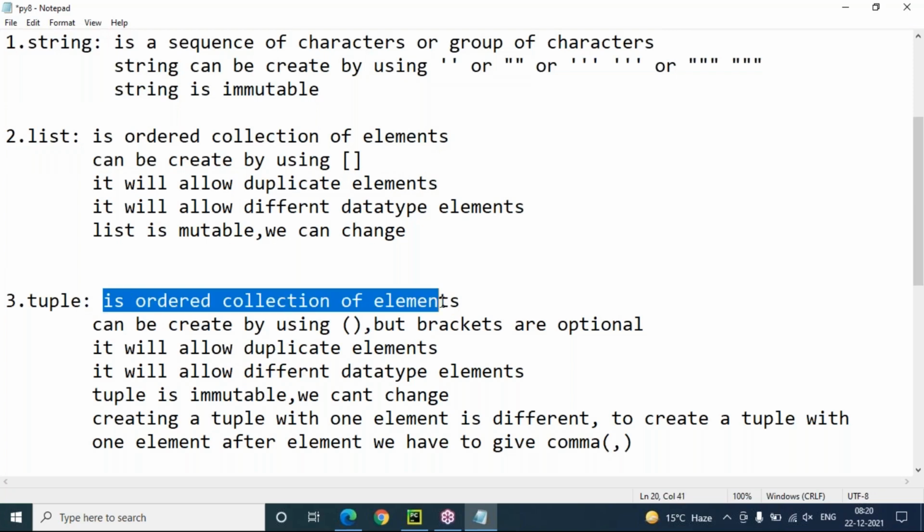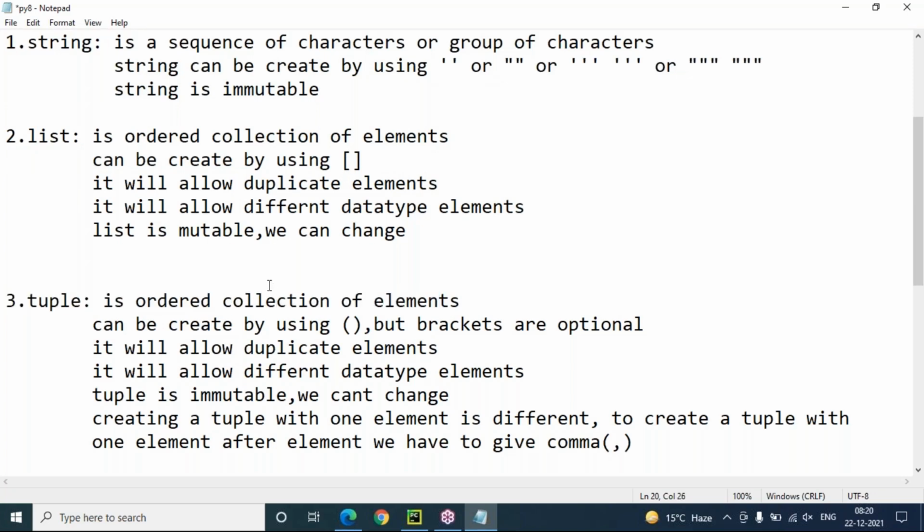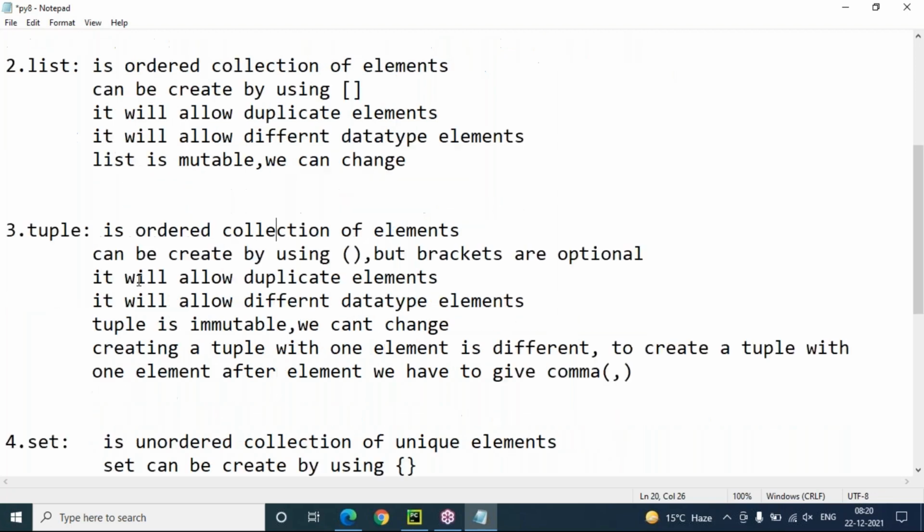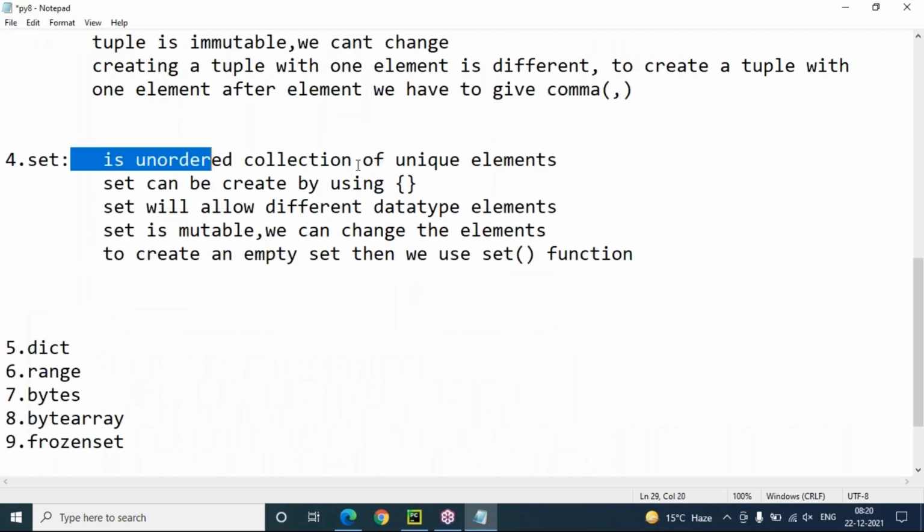Tuple is also an ordered collection of elements. These all provide index-based access: 0 index, 1 index, 2 index, 3 index. Based on indexes, you can retrieve the elements from this collection. But when it comes to set, it is unordered. Don't expect any indexes. We cannot access any value from the set.